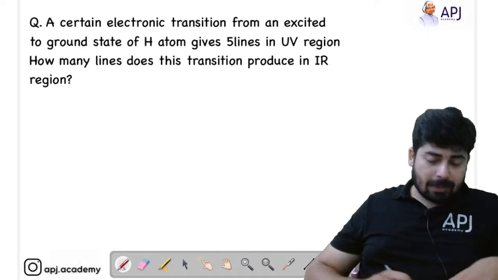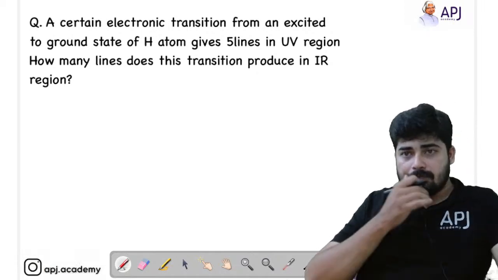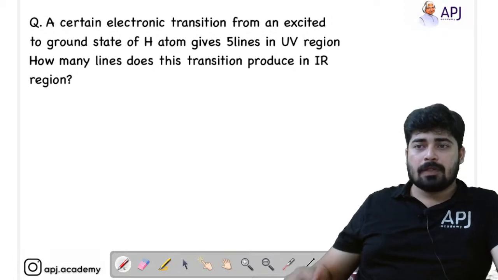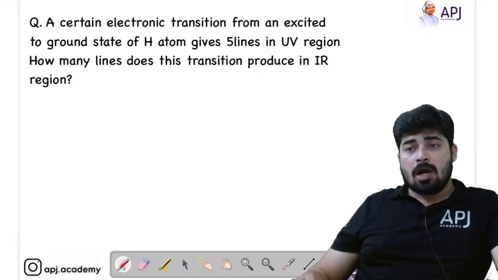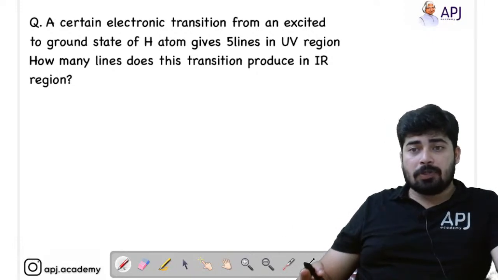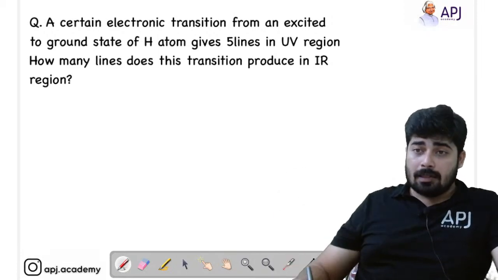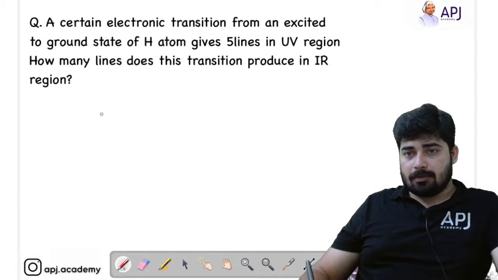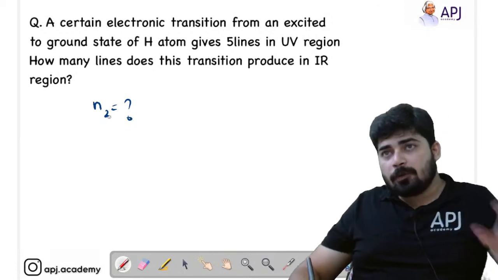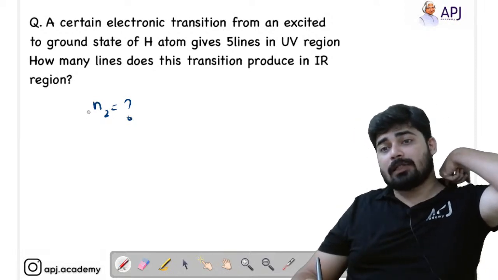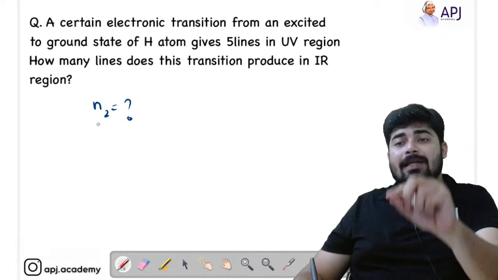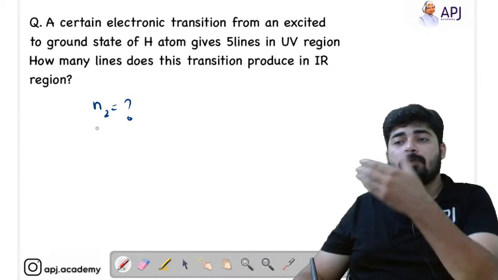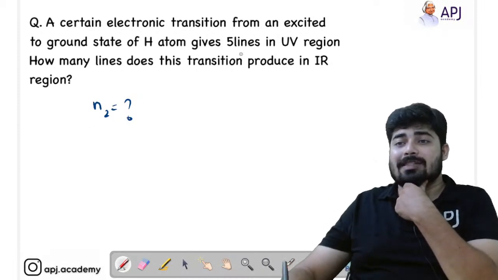A certain electronic transition from an excited to ground state of hydrogen atoms gives 5 lines in UV region. How many lines does this transition produce in IR region? So here they have given that there are 5 lines. Okay, so we do not know the value of n2. If you know the value of n2, then only we can find out the number of lines present in the IR region. Okay, but in order to find out the value of n2, we are given certain data.